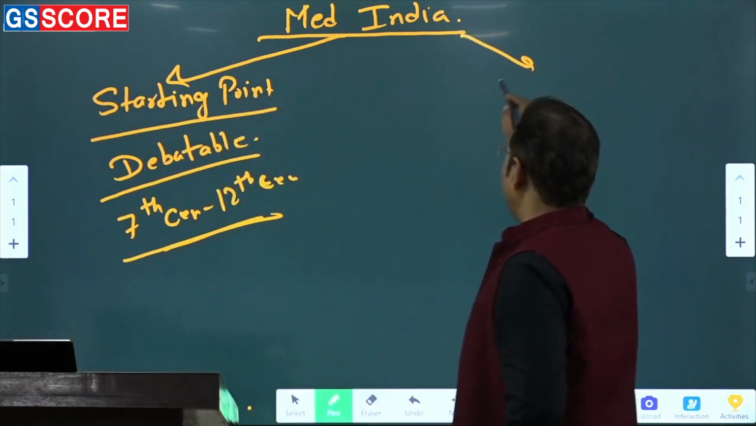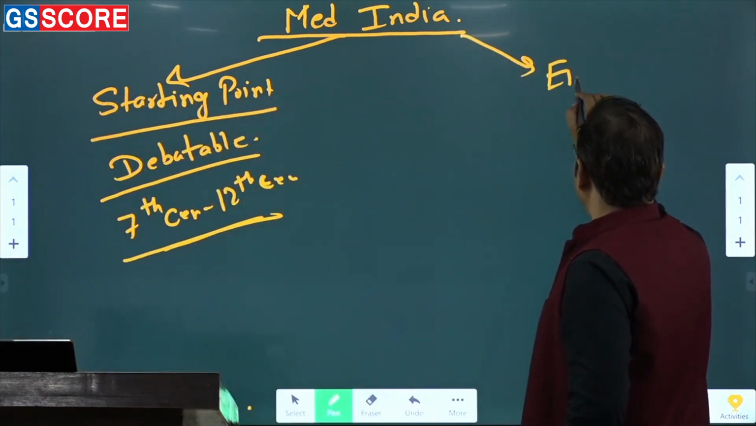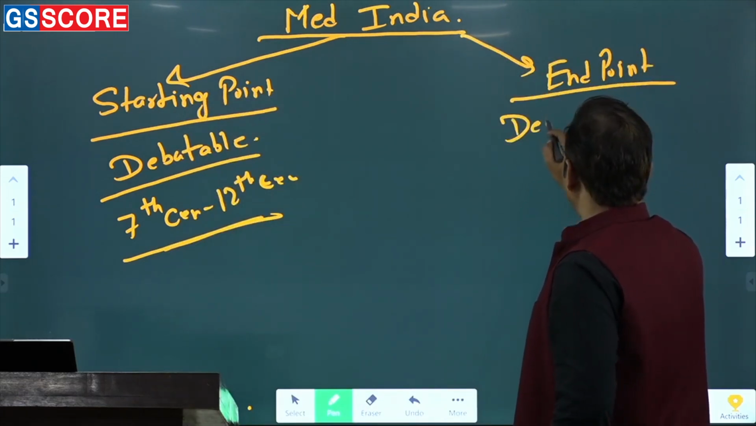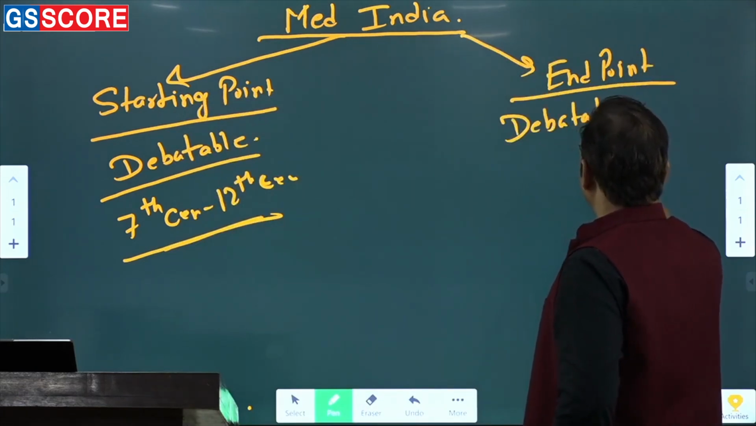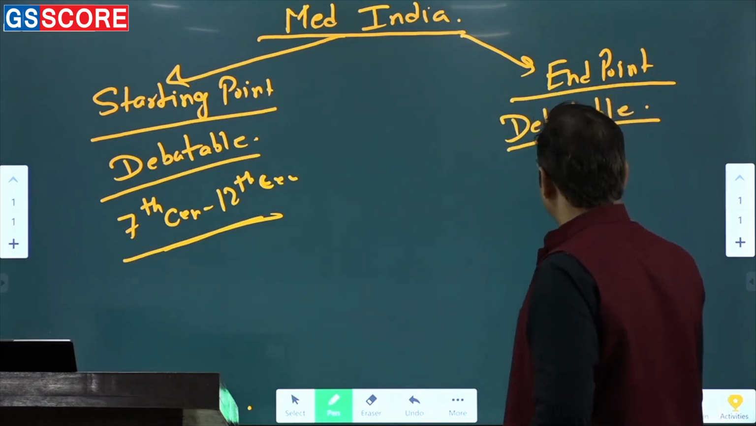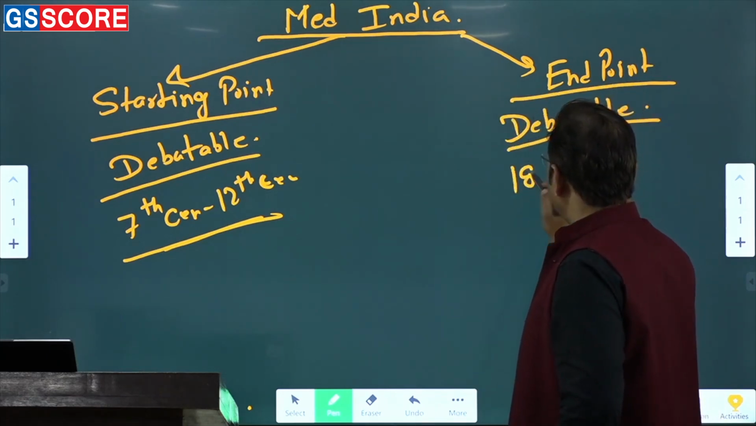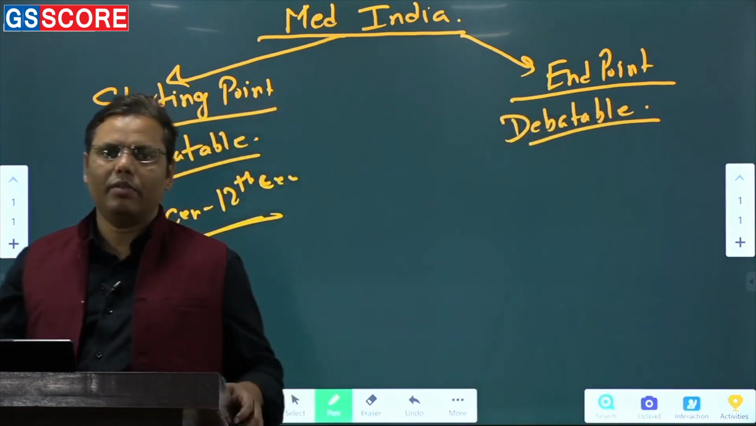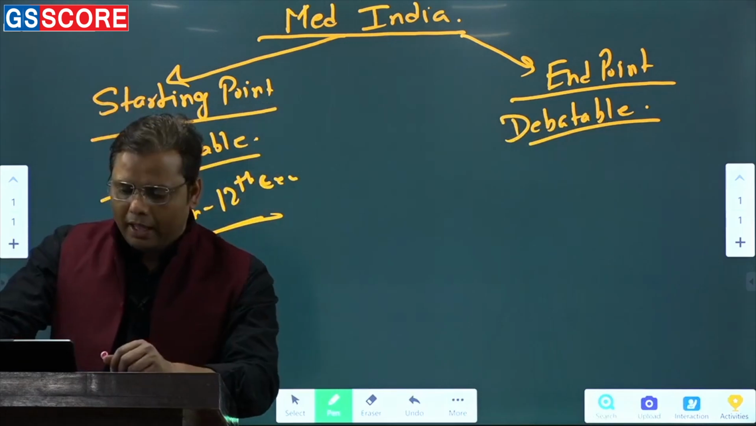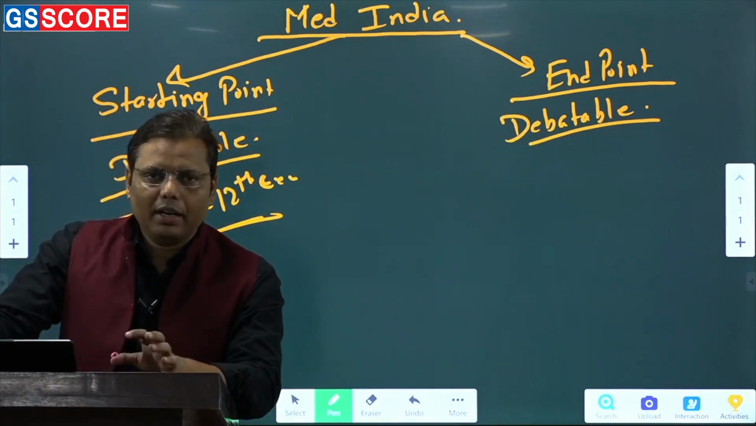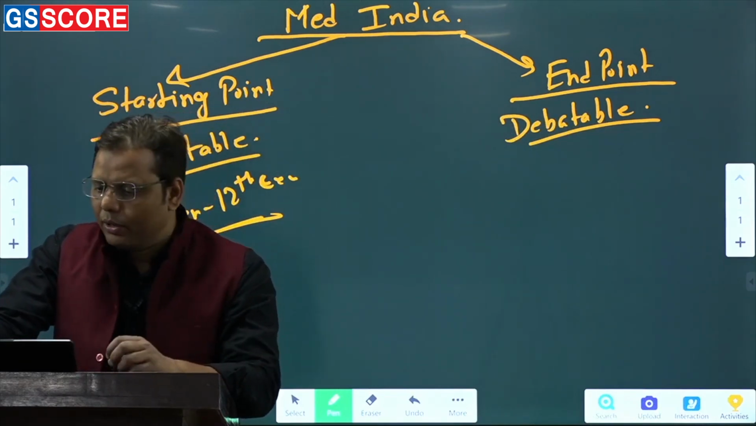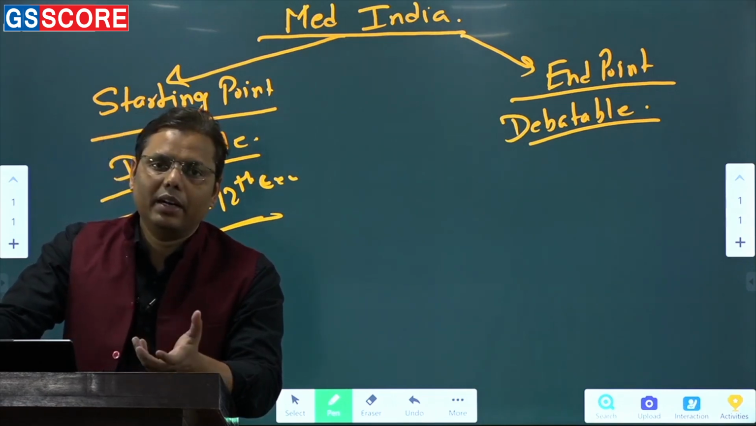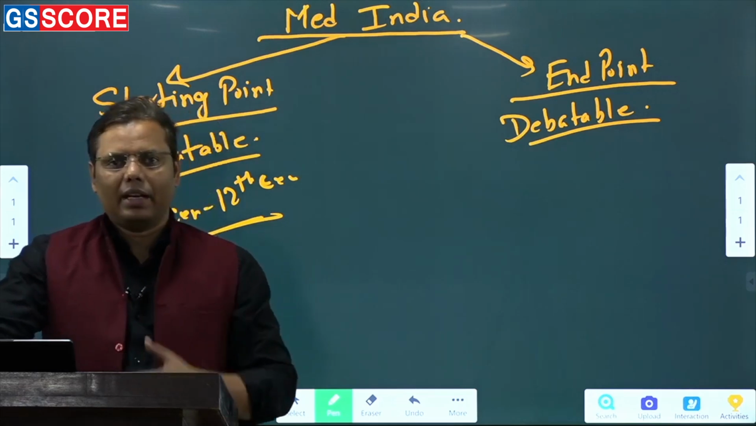In the same way, when it comes to the end point, again I'll say that it is slightly debatable. Not like this, but it is there. Normally we believe the medieval ends with the death of Aurangzeb. When you see the death of Aurangzeb, it is believed that medieval ended. But then, do you really find it practical that with the death of one person, a particular period is ending? I think it's highly impractical to say.